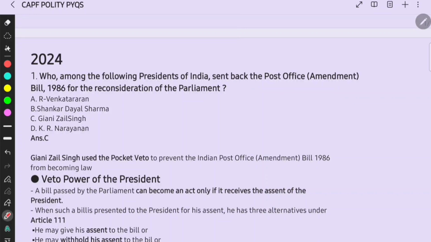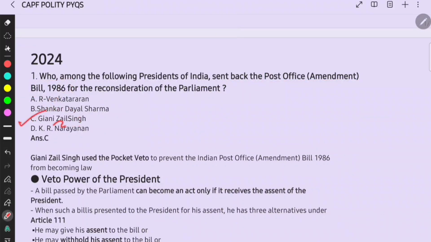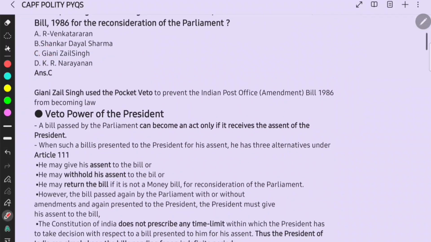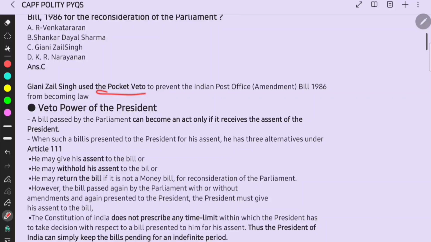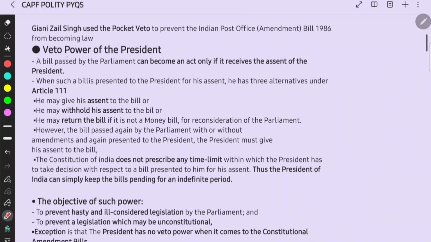That is the reason you have to do PYQs, where such important key terms are repeated. The answer is Giani Zail Singh. He used the pocket veto to prevent the Indian Post Office Amendment Bill in 1986 from becoming law.